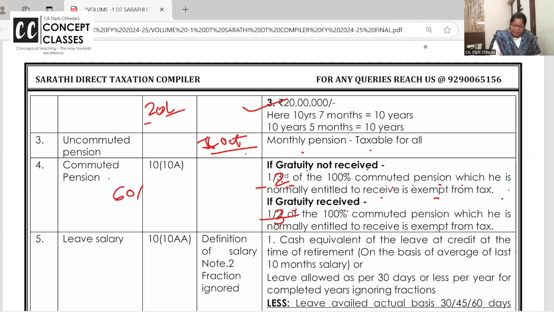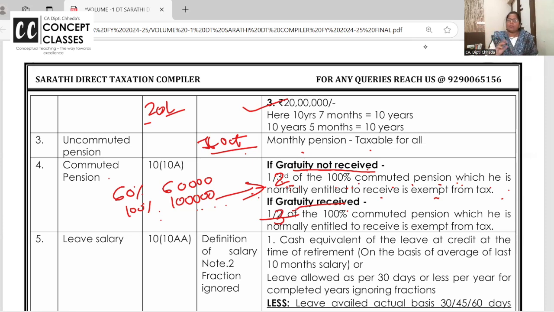Now say 60% pension is commuted, is 60,000. You have commuted 60,000. But if 100% were commuted, how much would it be? 1 lakh. So 1 lakh ka half is exempt. Though you have lump sum received only 60,000, but here 1 lakh's half will be exempt, 100% of the commuted pension if gratuity is not received. And if gratuity is received, then 1/3. See, very nice way. I'll show you at the end.